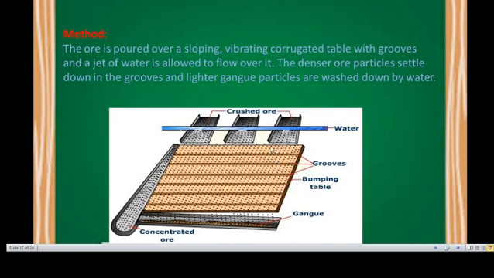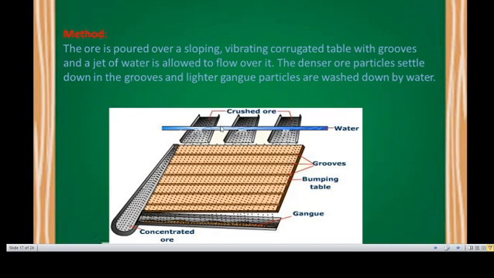This is grooves. Bumping table. This is a vibrated table. So gangue is collected here. The concentrated ore is collected on the opposite side. So the ore is poured over a long, sloping and vibrating corrugated table with grooves, and a jet of water is allowed to flow over it.